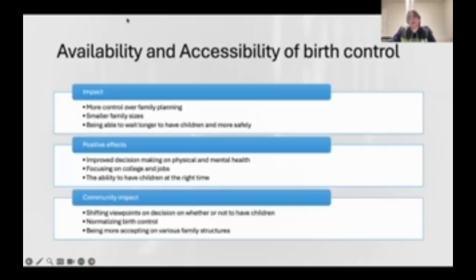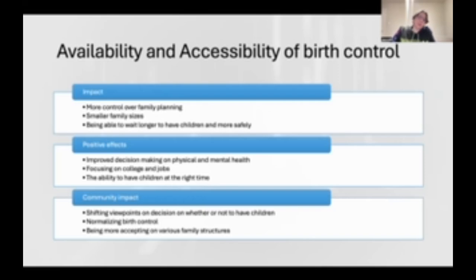Moving on, the next topic is the availability and accessibility of birth control. The impact of this was that it allowed couples more control over family planning. This is another thing that caused smaller family sizes. A good part of this was that it allowed people to wait longer to have children, but in safe and perfectly legal ways.